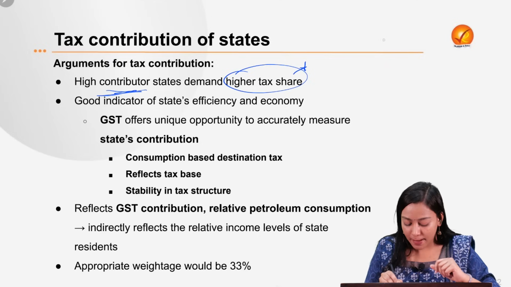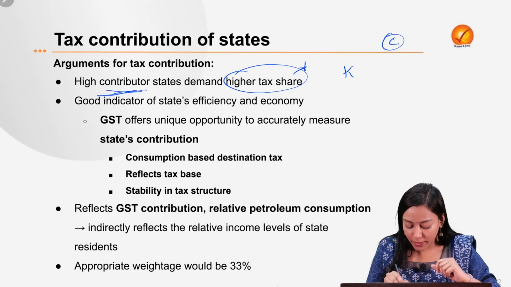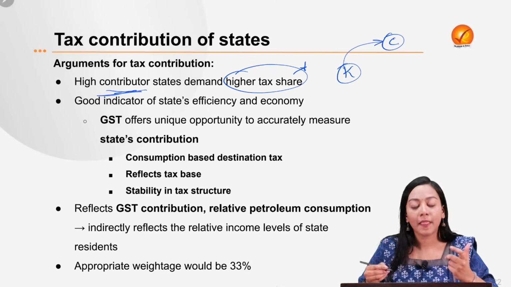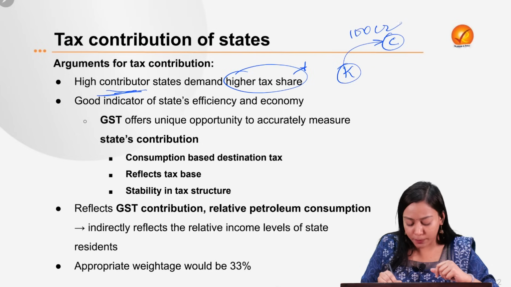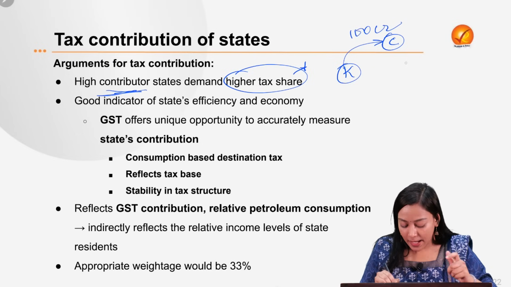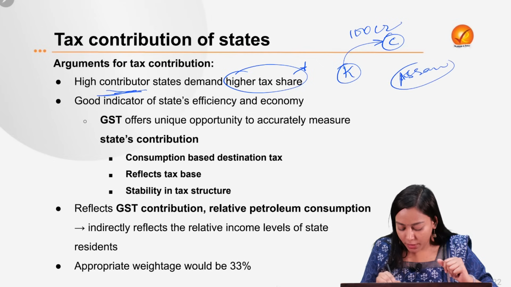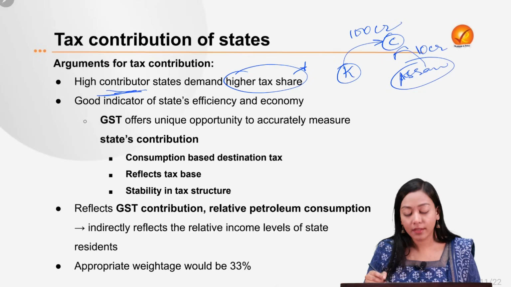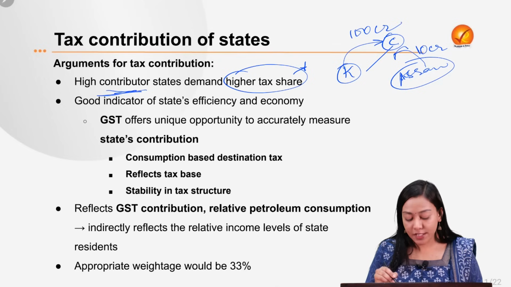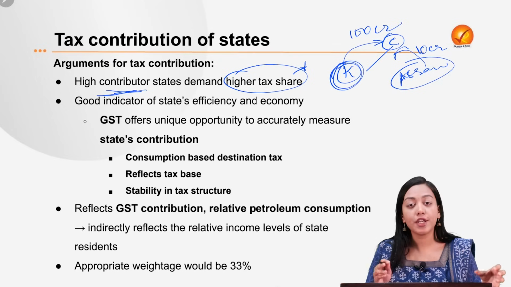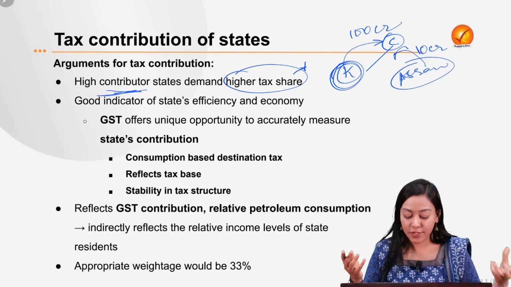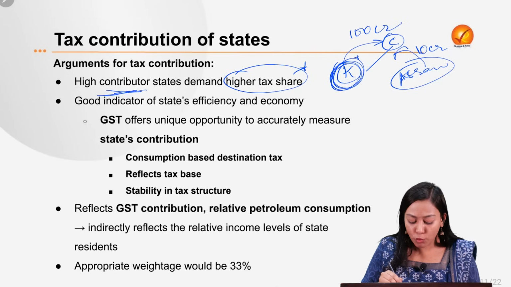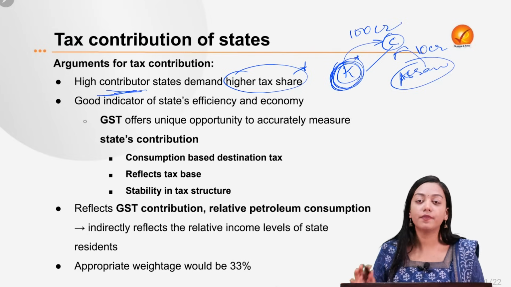Which means, for example, in India, this is center, and for example, Karnataka is giving a tax of up to 100 crore rupees in a year. And for example, a state like say Assam is able to contribute only 10 crores. Then who do you think should be better rewarded by the center? Definitely Karnataka. And this is why the share of Karnataka or the share of tax effort should also be enlarged, because definitely Karnataka will feel that I am more worthy of higher contribution. That is the first argument.